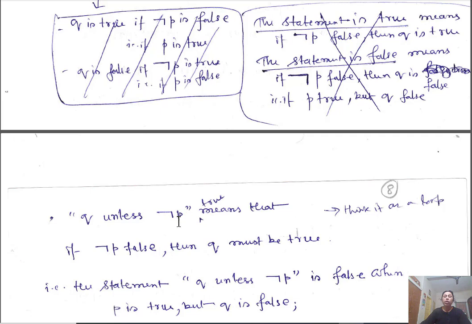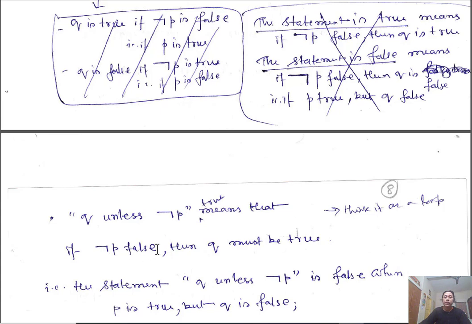So as long as this is false, Q is true. This statement being true means that as long as the negation of P is false, Q must be true. So think of it as a loop: Q unless negation of P. That means as long as negation of P is false, Q must be true.